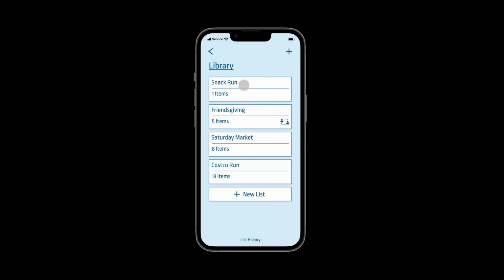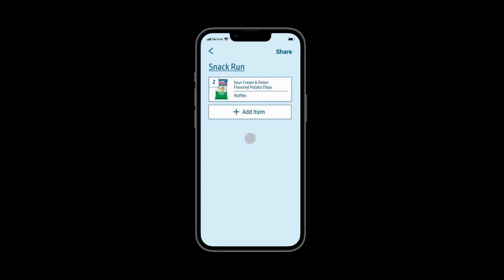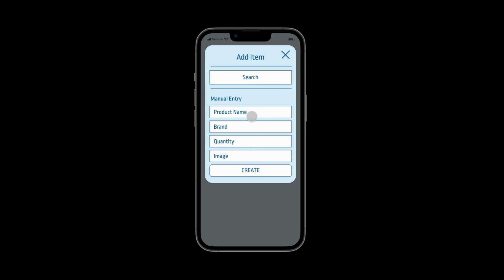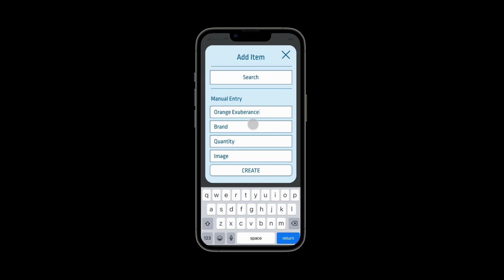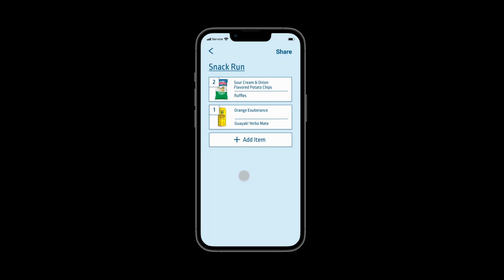We want to go back to snack run now, as we want to grab food from the store right now. We needed one more item. We needed a drink. We couldn't find it in the search, so we'll have to manually enter it. We enter the product name, which is Orange Exuberance, brand, yerba mate, quantity 1, and then we put the image in. This could either be a link or a local file. We create, and now we have 1 orange exuberance yerba mate in our list.